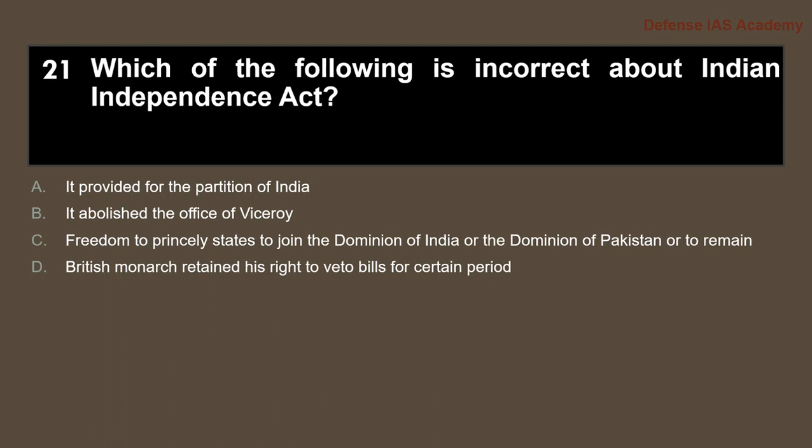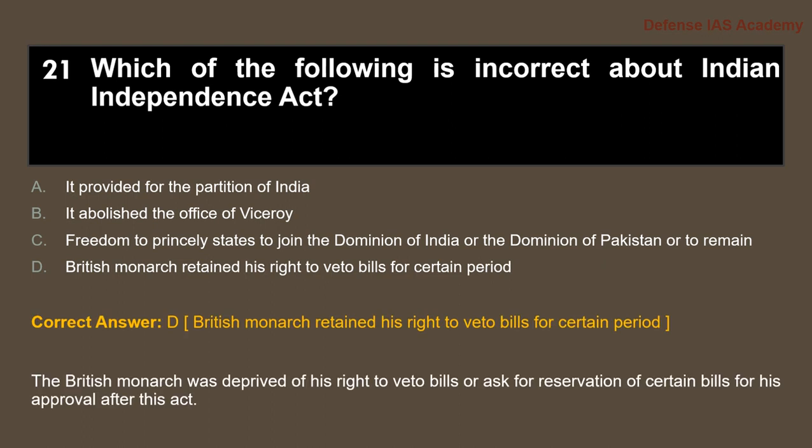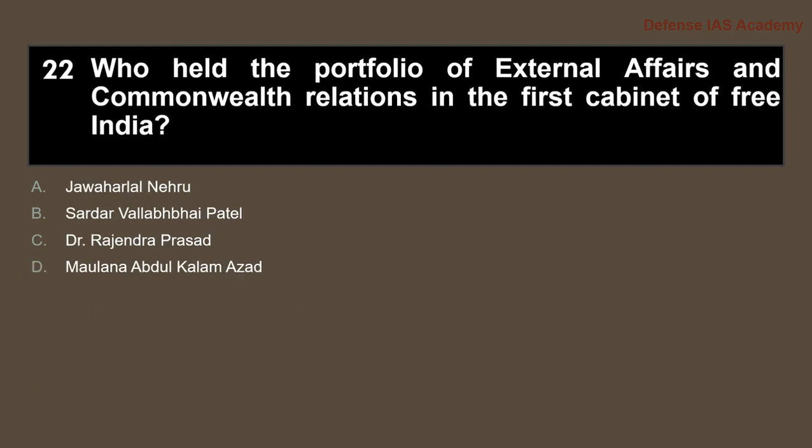Question 21. Which of the following is incorrect about the Indian Independence Act? The answer is option D. The British monarch retained his right to veto bills for a certain period. The British monarch was deprived of his right to veto bills or asked for reservation of certain bills for his approval after this act.